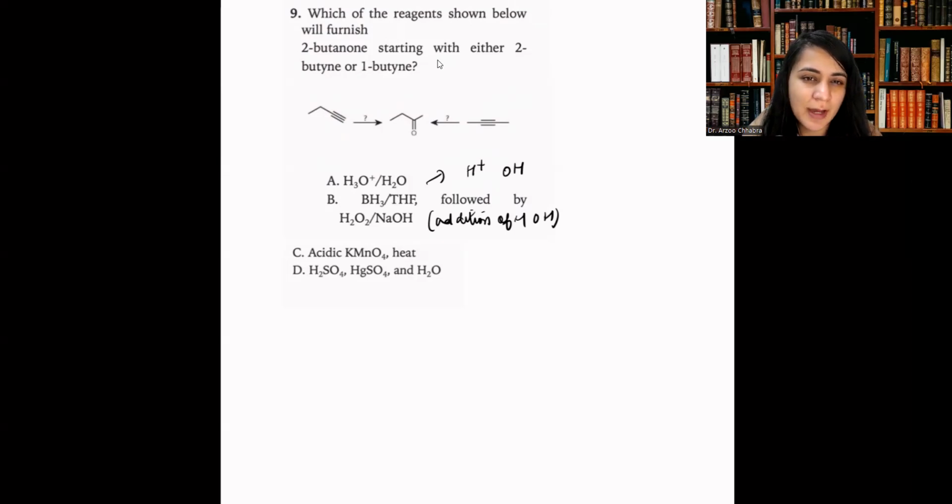So if we use option A, in that case we're going to get the OH over here and H over here, with acidified water in the first option. That is going to give us an OH over here with the double bond.